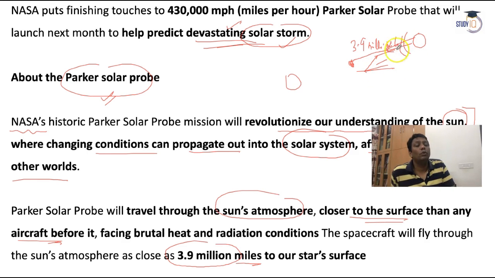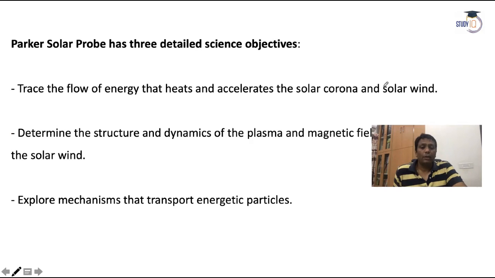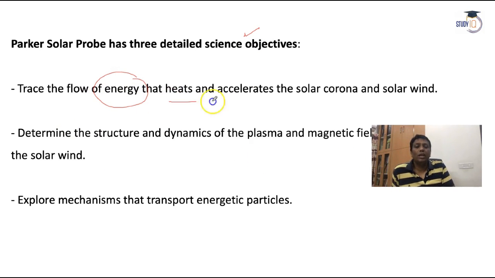It will try to take pictures and images and provide proper information about the sun. Sun characteristics, solar mysteries, and everything will be checked there. See, what is the objective of this mission? It is to trace and follow the flow of energy that heats and accelerates the solar corona and the solar wind, guys.